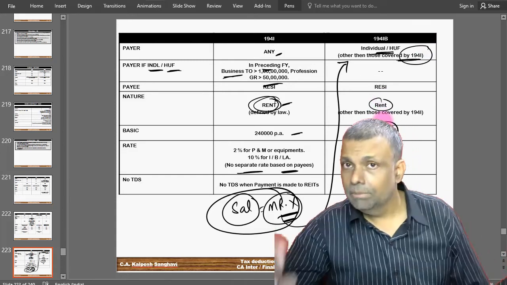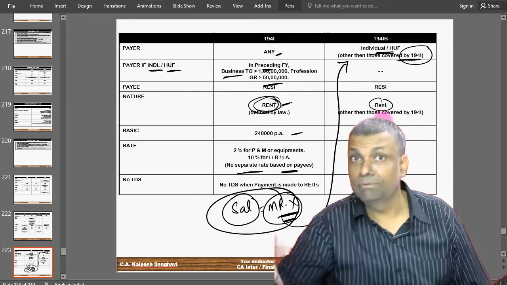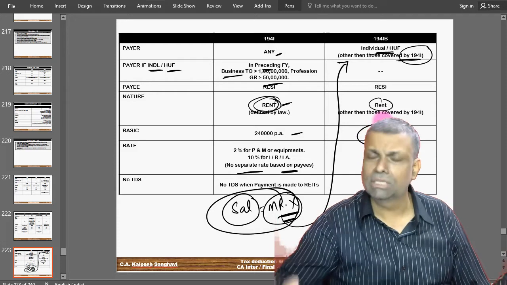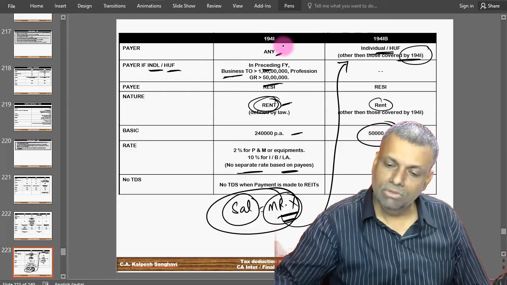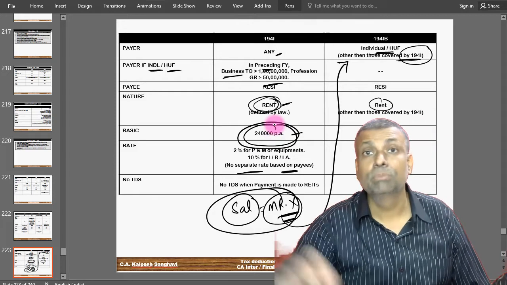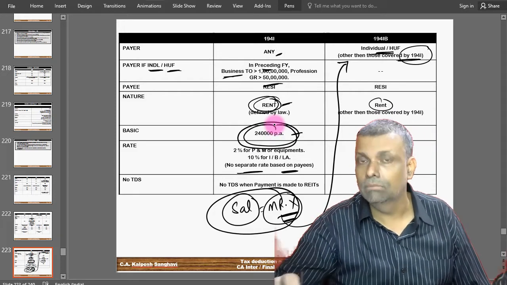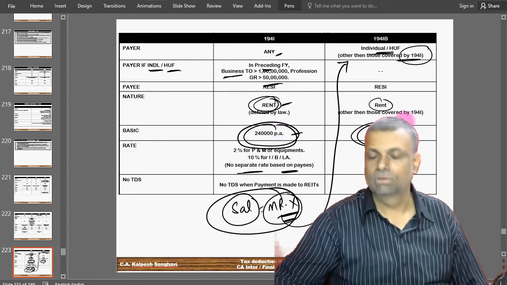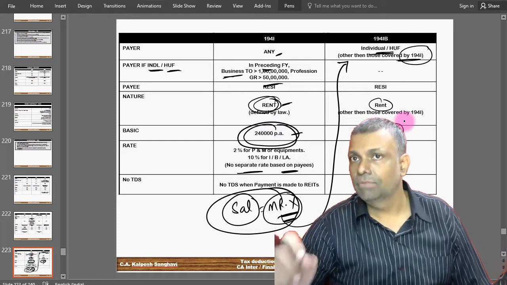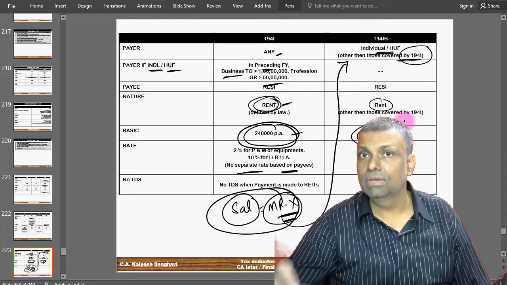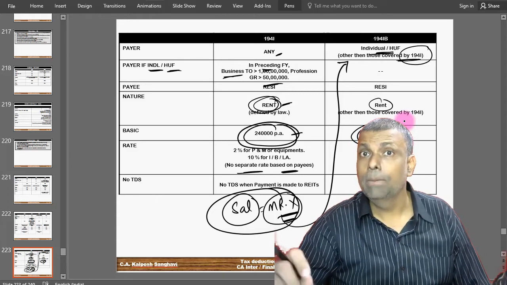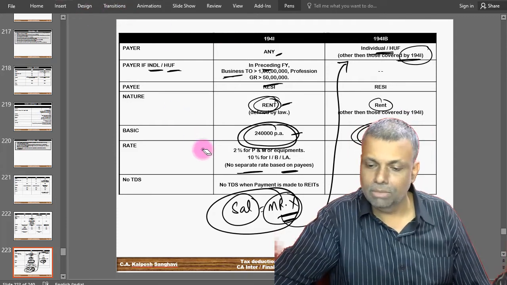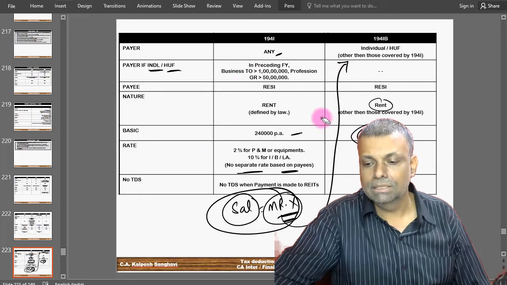Now, the limits provided in both the sections are also different. I repeat, the 194I limit is different, the 194IB limit is different. There also a lot of mistakes are possible, so mark this point as very important. Under 194I, the limit is 2,40,000 rupees per annum. I repeat, the limit is per annum. And under 194IB, the limit is 50,000 rupees per month. It is per month, and therefore it can make a big difference in the calculation. So mark this particular point. When I solve the question, I'll repeat it: in one place it is a per annum limit, in the other place it is a per month limit.